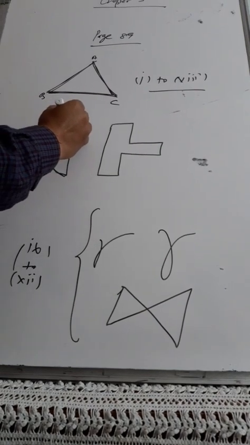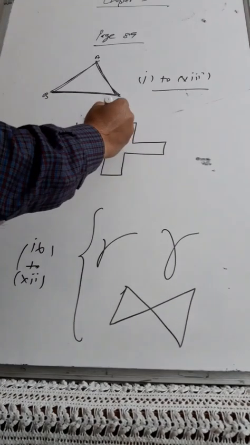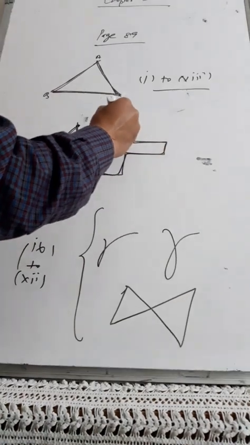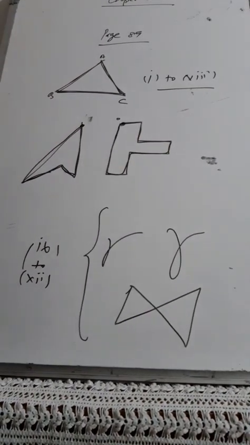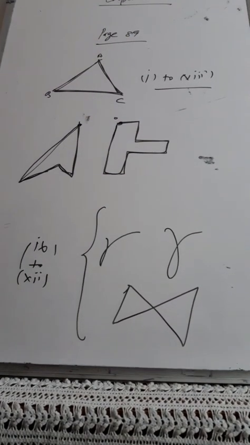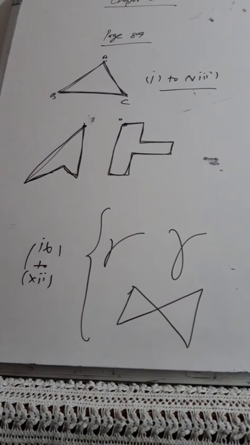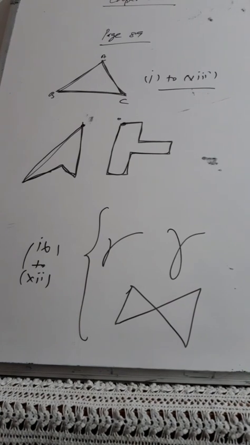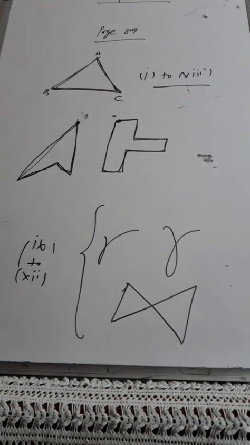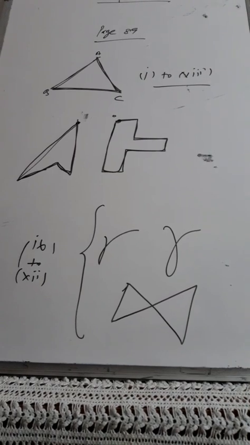Here also I started from, suppose, here, and went like this, this, and here. Then suppose I started from here and went this way, this way, this way, and came back to that point. That means from where I am beginning, at that particular point I am ending. So these are called closed polygons. In all these parts 1 to 8 you can check that these are closed polygons. Why? Because no two segments intersect except at their end points.